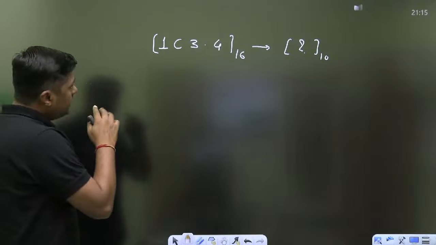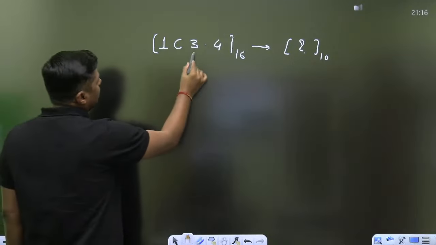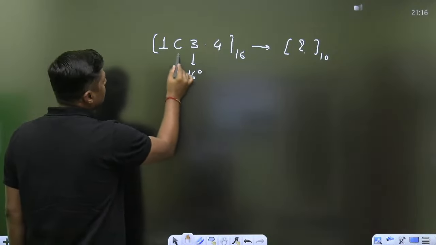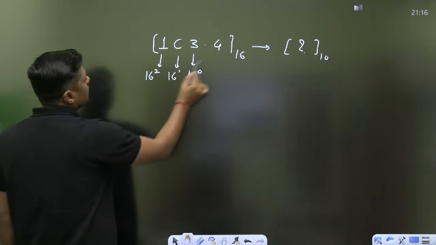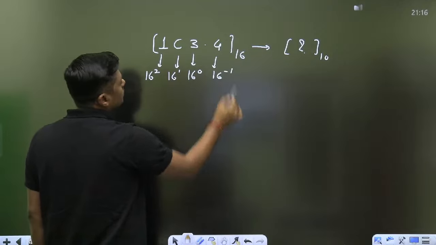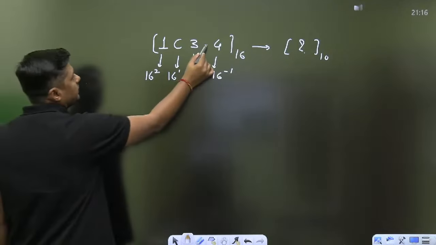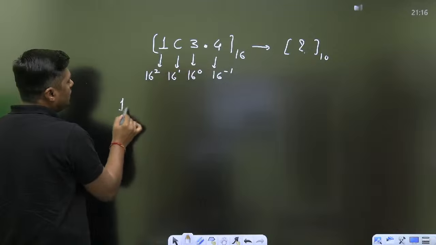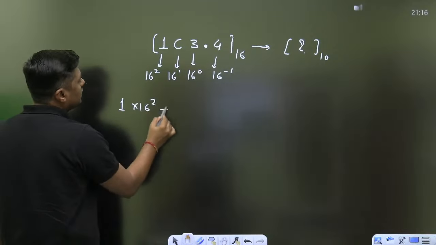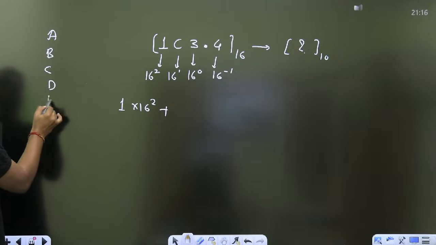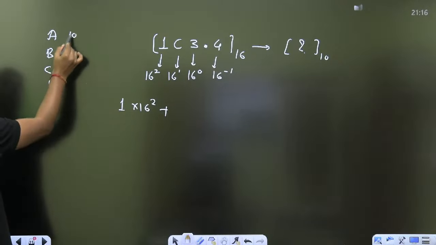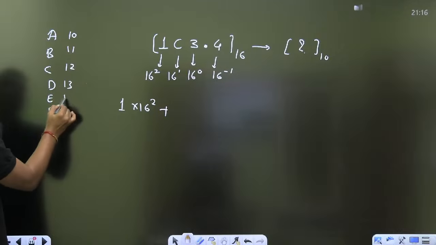Then in decimal, the weight of this position is 16 to the power 0, the weight of this position is 16 to the power 1, the weight of this position is 16 to the power 2, and 16 to the power minus 1 after the point. Then it will become 1 into 16 square. Remember C, always write this number A, B, C, D, E, F. This is 10, 11, 12, 13, 14 and 15.